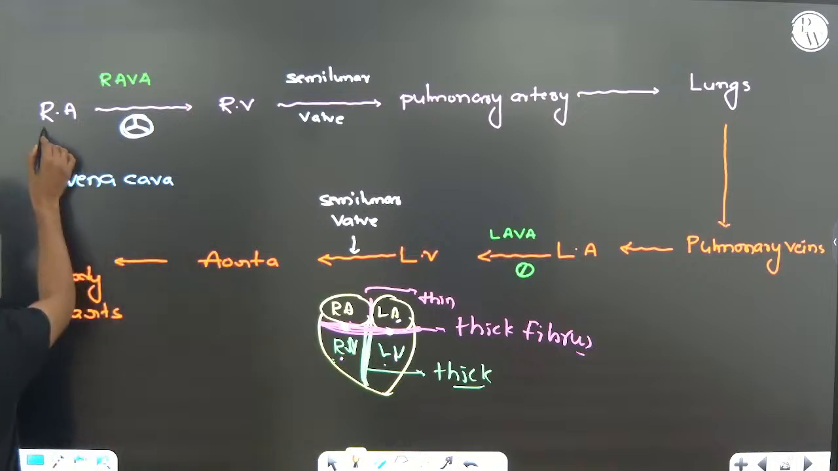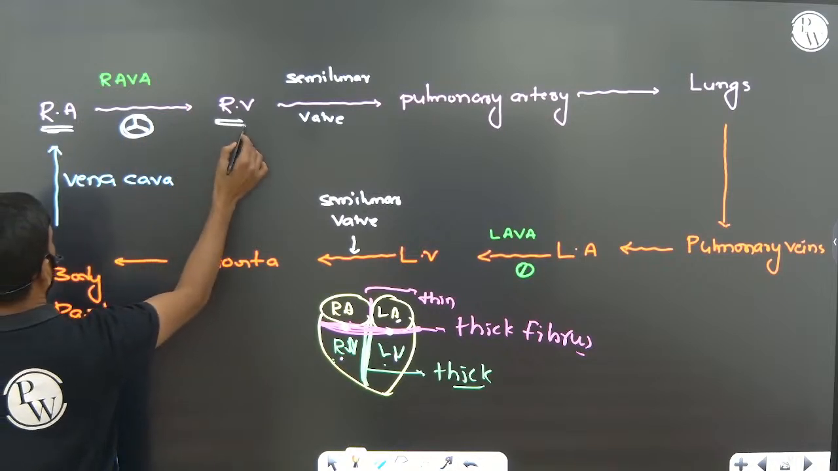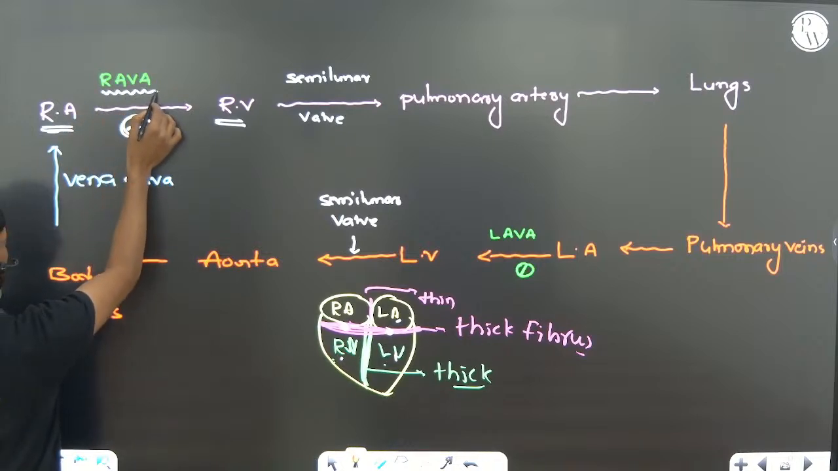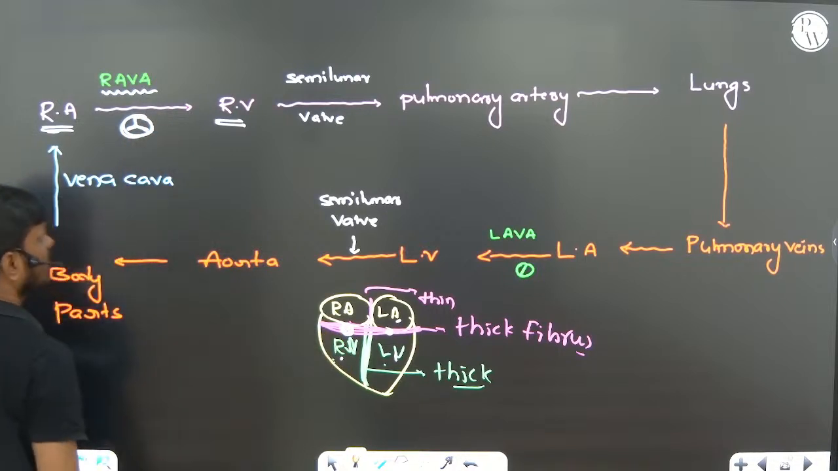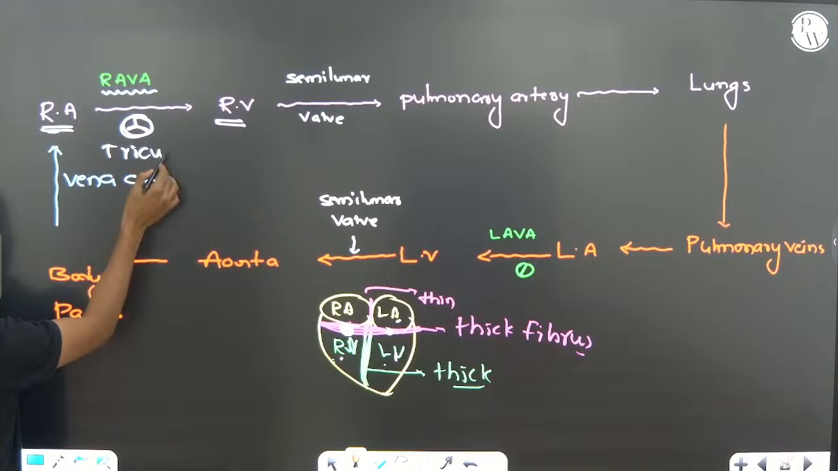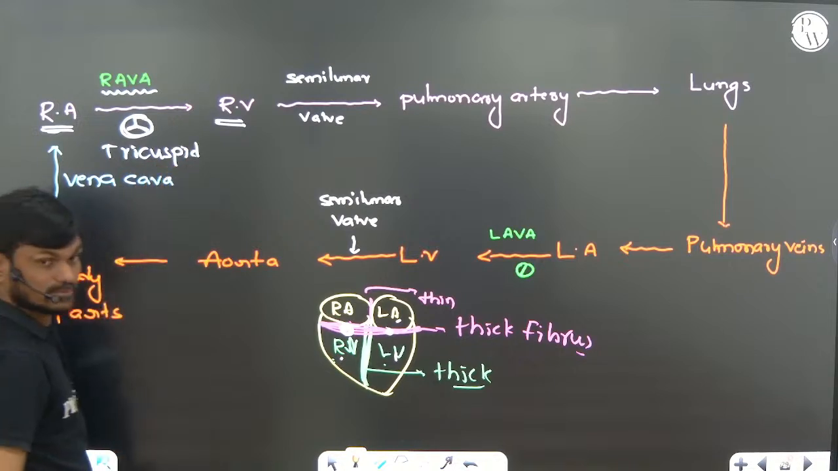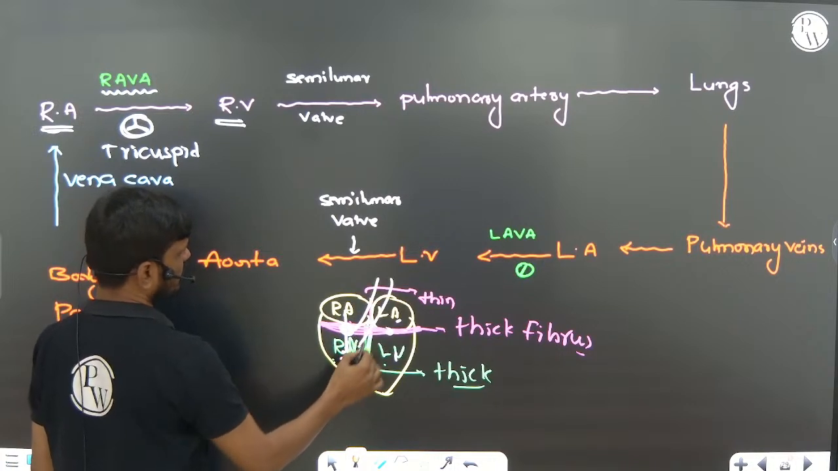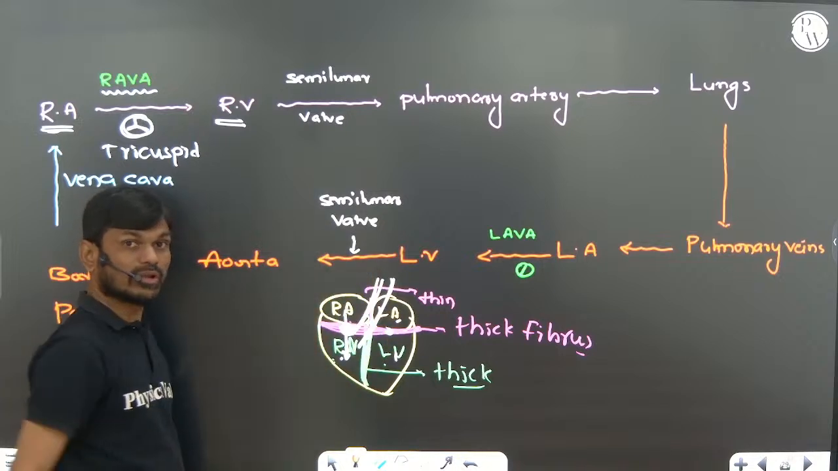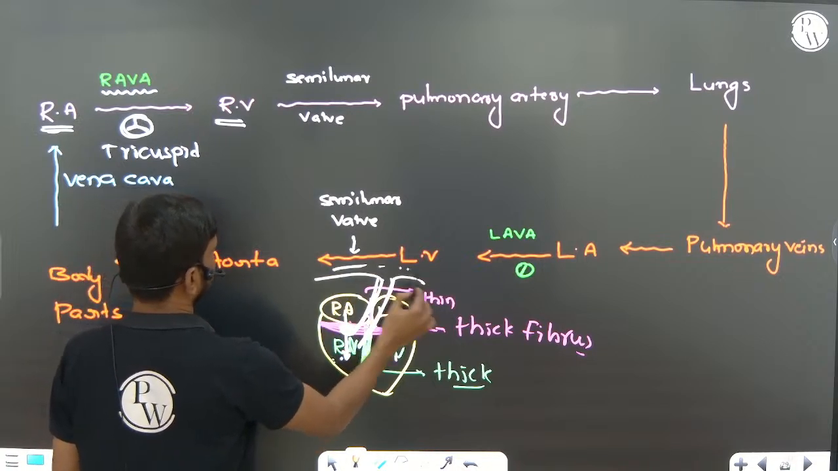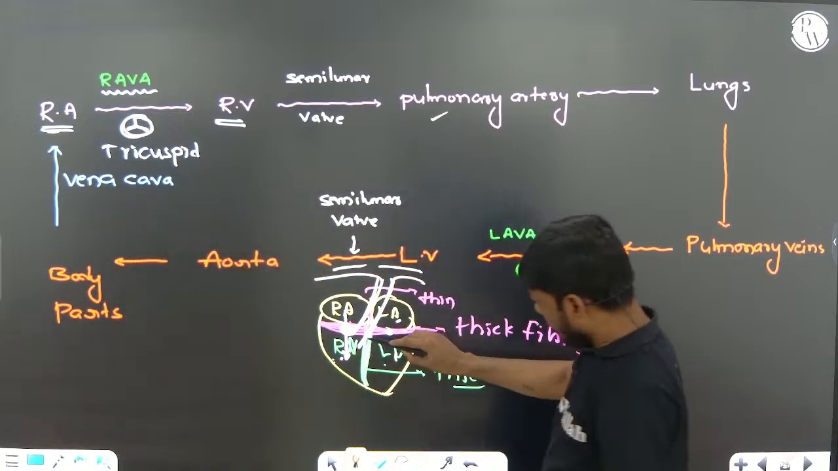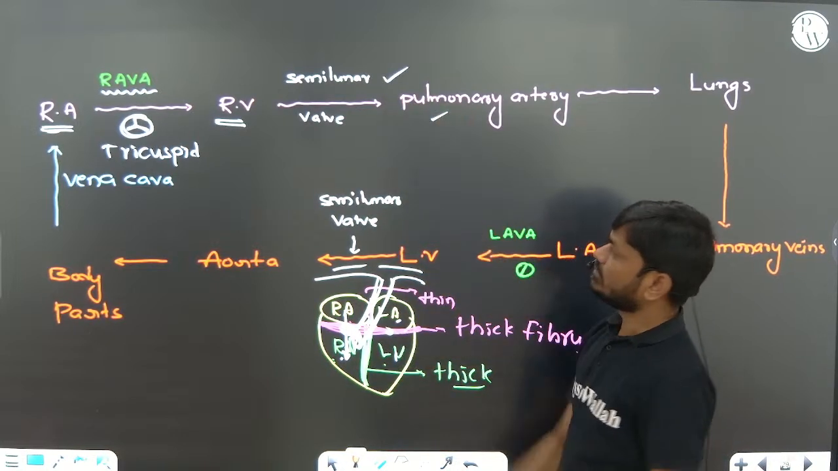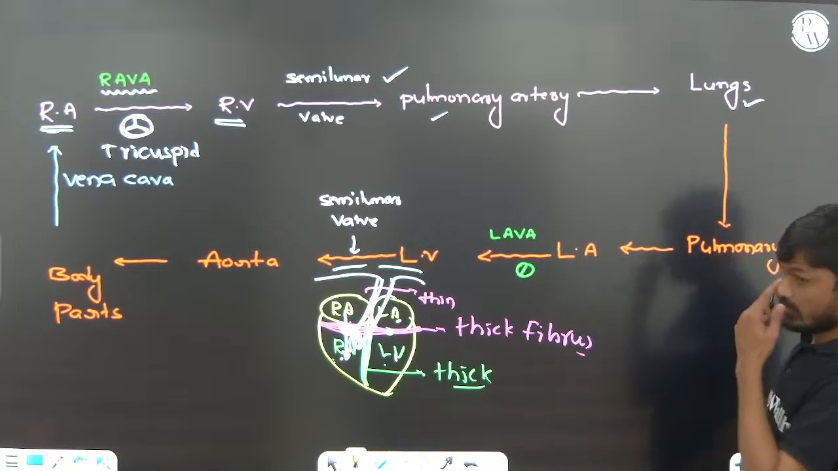Now you can see the right atrium opens into the right ventricle through the small opening called the right atrioventricular aperture. It is guarded by the tricuspid valve. Okay, the right atrium opens into the right ventricle. The right ventricle opens into the pulmonary artery, which supplies blood to the lungs. Here it is guarded by a semilunar valve. The pulmonary artery opens into the lungs, right?